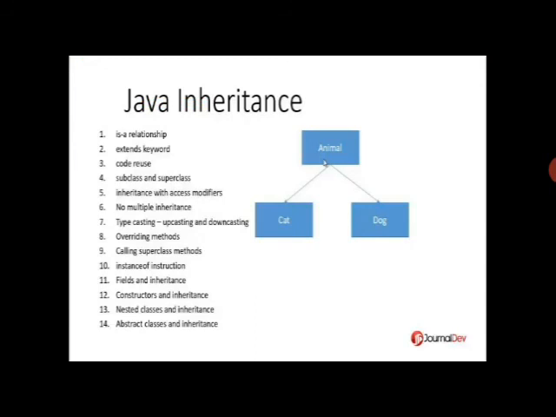Typecasting is also there: upcasting, downcasting, overriding methods, calling superclass methods, instanceof operator, fields and inheritance, constructors and inheritance, nested classes and inheritance, abstract classes and inheritance. These are some terms which are used in inheritance.